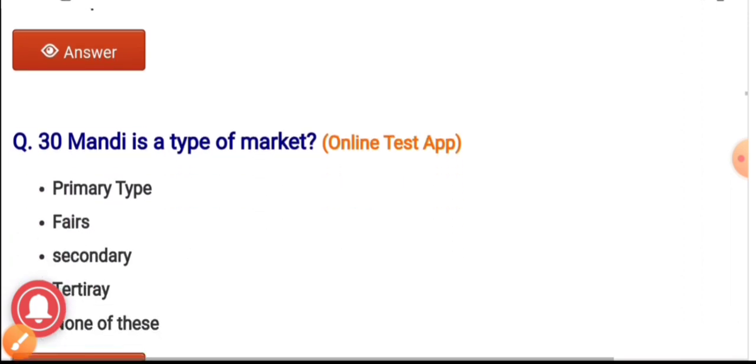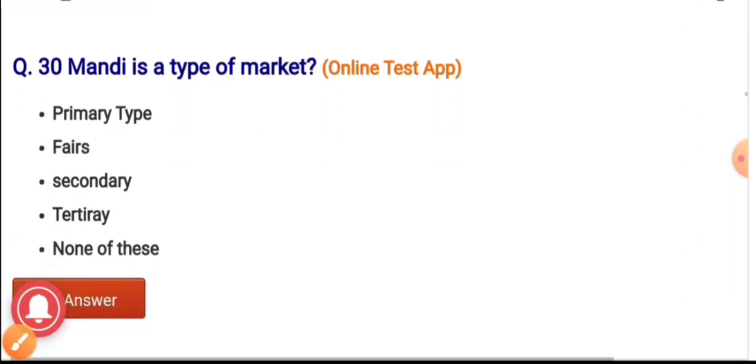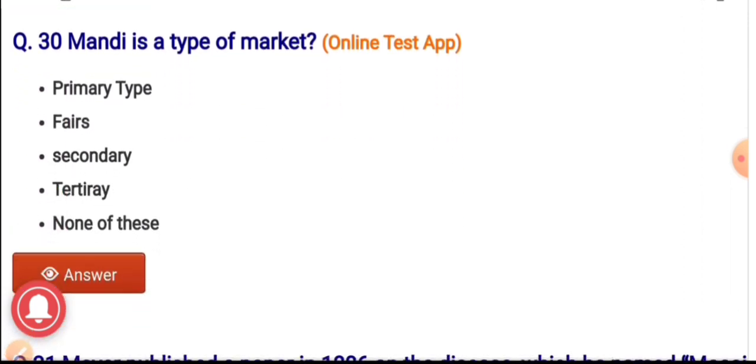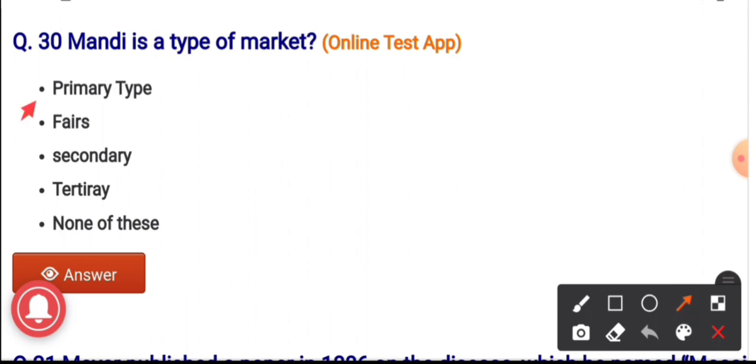Question number 30. Mandi is a type of market. Options are primary type, fairs, secondary, tertiary, and none of these. And the correct answer is primary type. Mandi is a primary type of market.